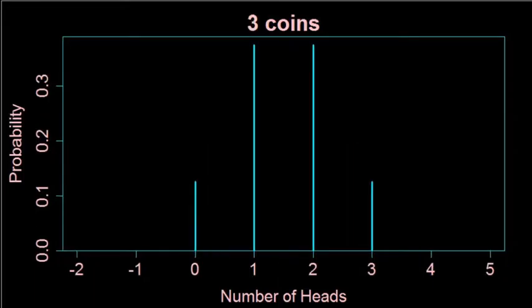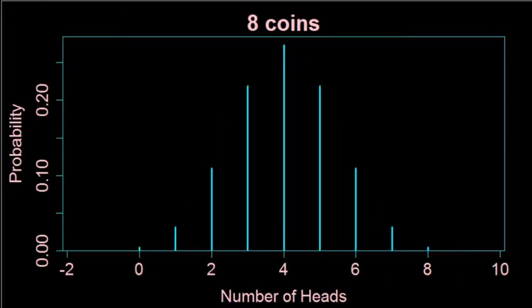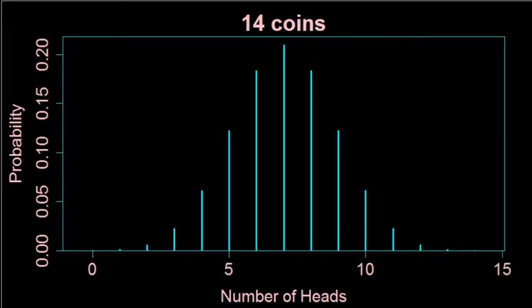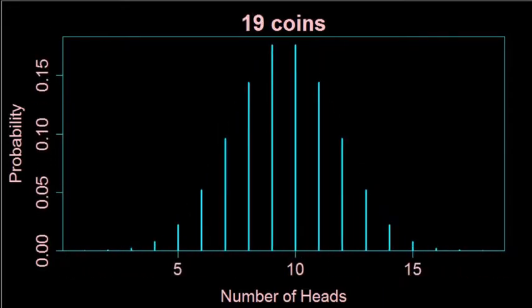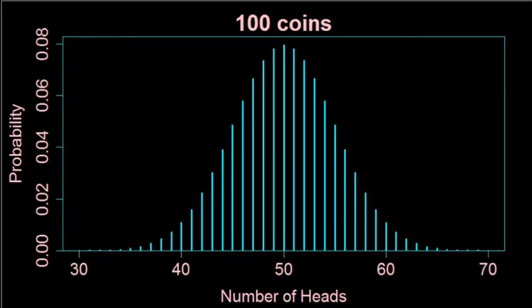Here it is if we flip 3 coins, or 4, or 5, or more. An interesting thing is happening. As we flip more and more coins and add up the individual coin flip scores to get a total, the probability distribution of the total is taking on a characteristic shape, a very particular bell curve shape.